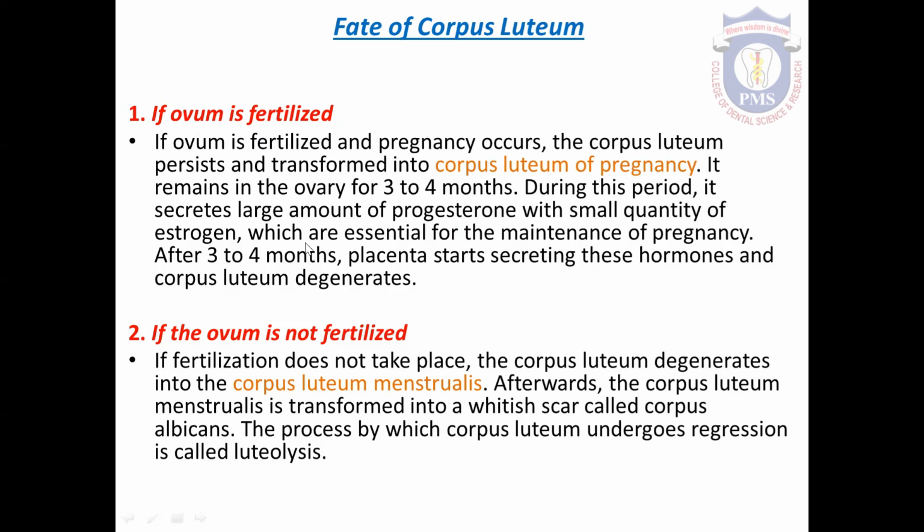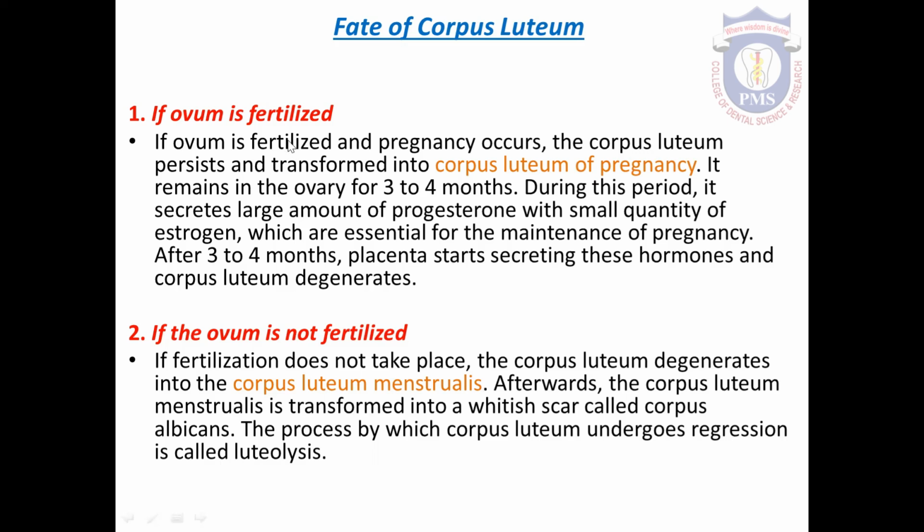During this period, it secretes large amount of progesterone and small amount of estrogen. And these hormones are essential for the maintenance of pregnancy. After 3 months, the placenta starts developing and secretes these female sex hormones.